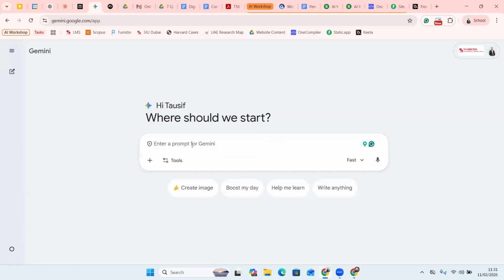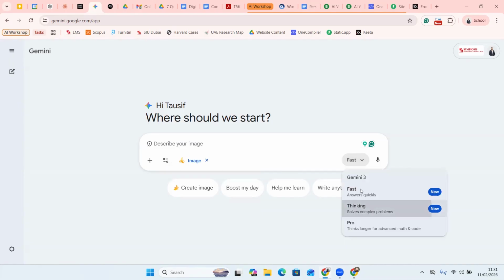I'll not experiment right now. So I'll follow the same example of my cafe business that I was talking about. First you select create images. Instead of fast, I'm going to make thinking, or I think so pro.